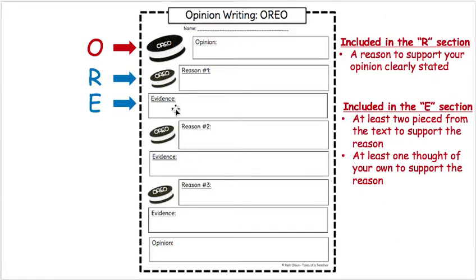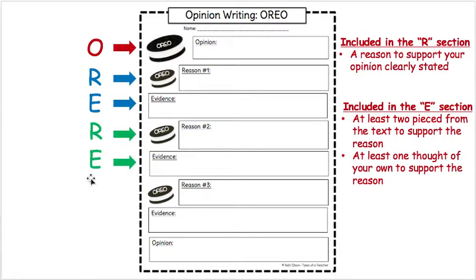That's going to go in your evidence box. So the O is your opinion, the R is your reason, and the E is your evidence. And in that evidence box, you have to have at least 3 pieces of evidence. At least 2 from the text and 1 from your own mind. Now you can have more than that, but you need at least those requirements.